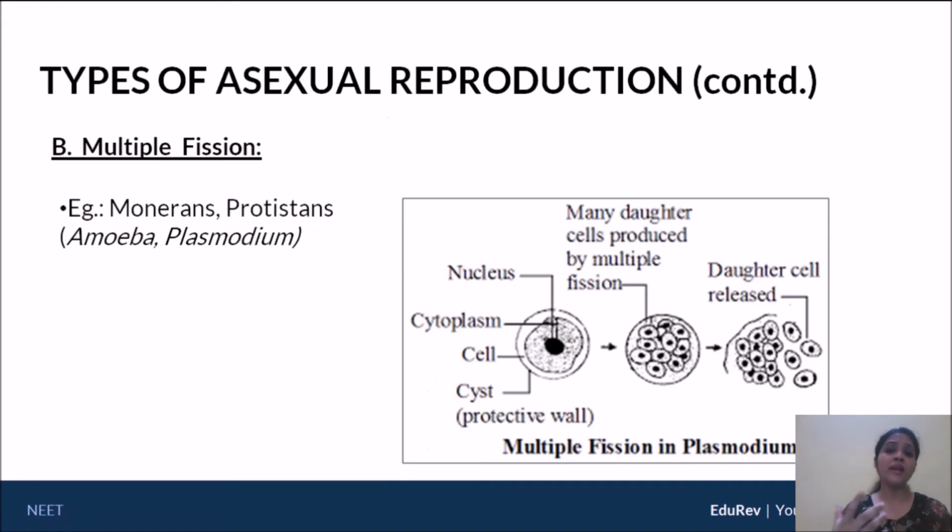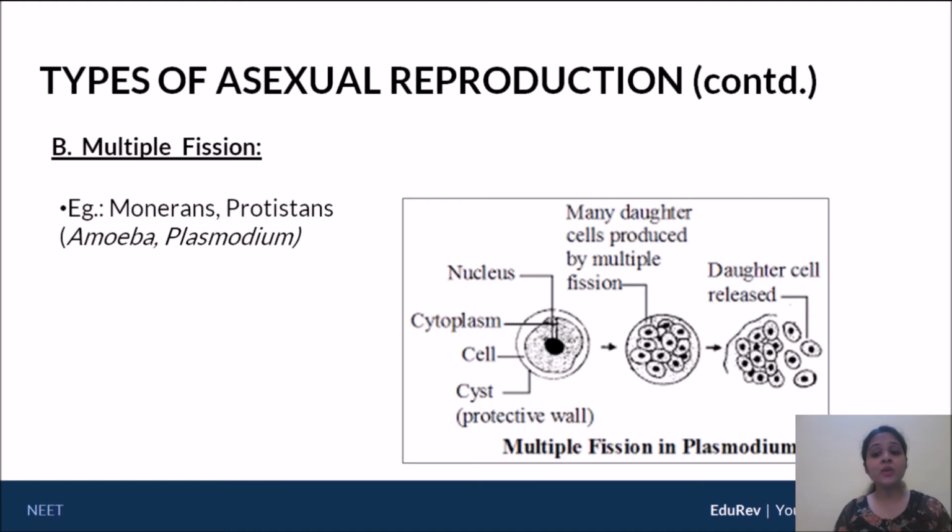However, let's look at multiple fission. Multiple fission can occur in bacteria, and it can occur in protistans, but mainly in protistans we're going to study about amoeba and we're going to study about plasmodium. These are two very important examples as we carry forward, so you need to remember this really well. In multiple fission, the first thing that you can see is encystment of the parent. So this is the parent cell, encystment. Why encystment? Simply because you have unfavorable conditions setting in, so the parent has to be protected.